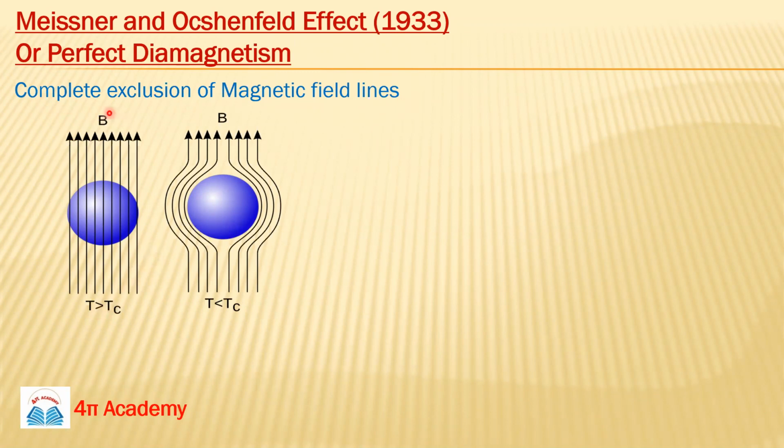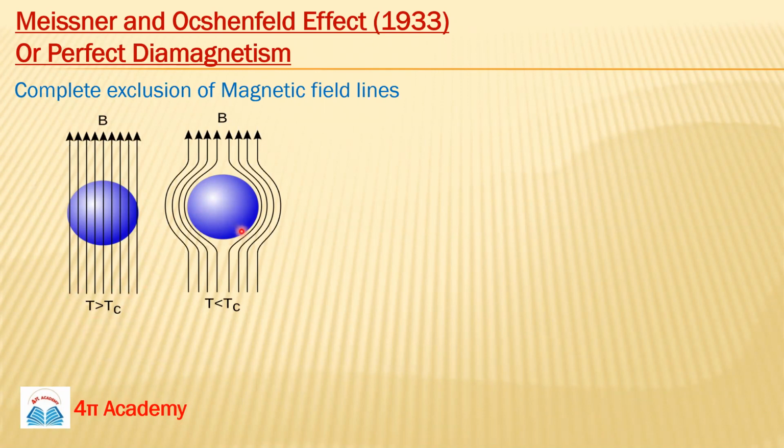Now you can see here, these are the magnetic field lines. Suppose your superconductor is placed in a magnetic field, right? So these magnetic field lines will cross your superconducting material. It's a natural thing, right? And you can see the condition is this: the temperature is greater than Tc, meaning your temperature is greater than the critical temperature.